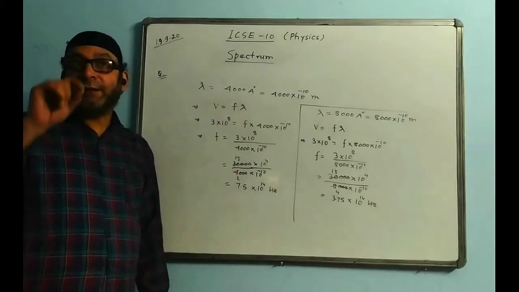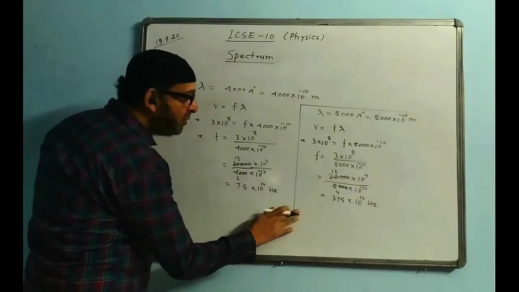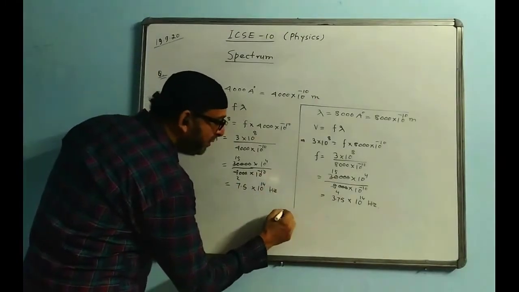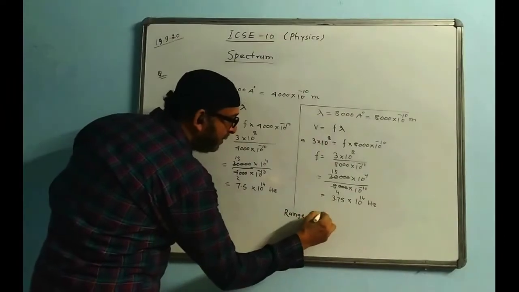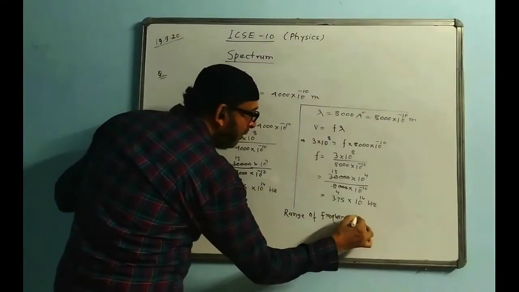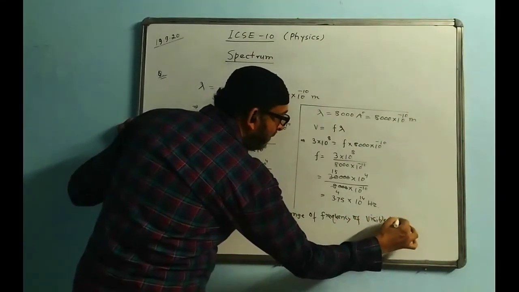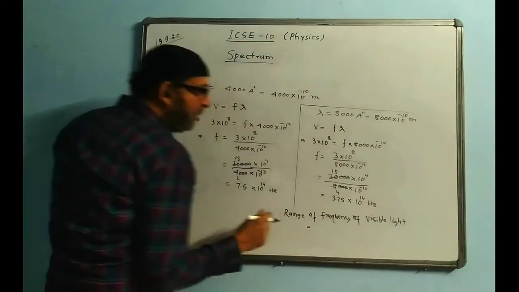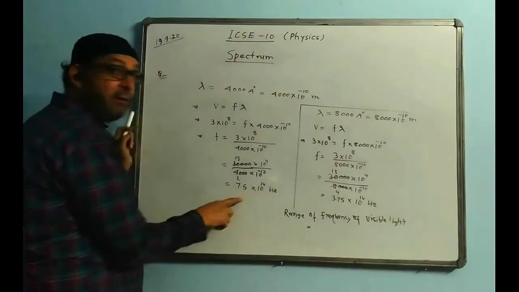If they ask you to give the range of frequency of visible light, by chance if the question comes, that question becomes a little lengthy, a 3 marks question. Write the range of frequency of visible light. The range of frequency will be written from the smaller to bigger.